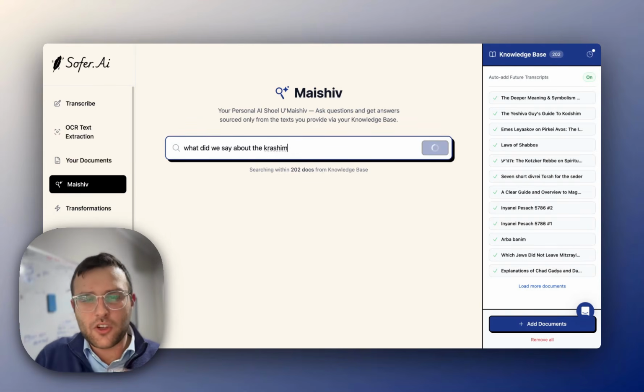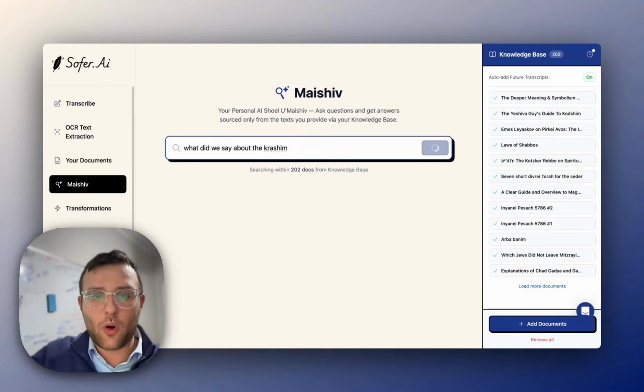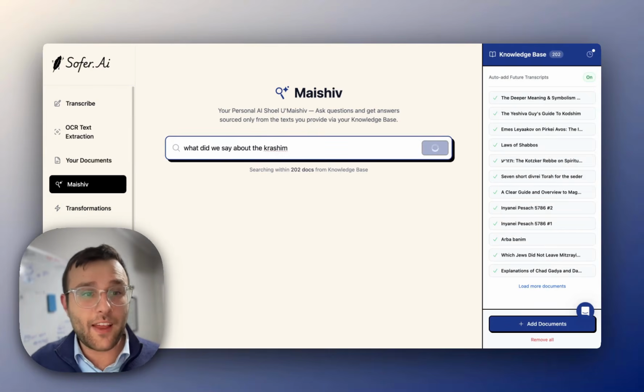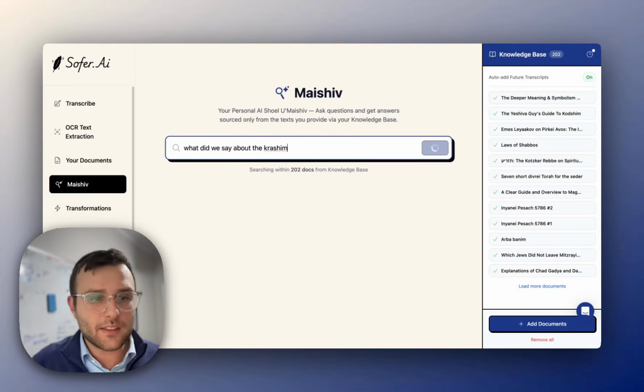But what this will do is search all your documents and find the answer based off of your content. I was actually just speaking to a teacher today that said he uses Sofer.Ai to record all of his classes, transcribe with Sofer.Ai, and then uses Meshiv when he wants to make tests for his students.